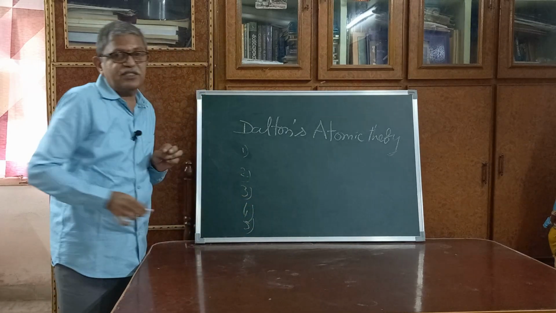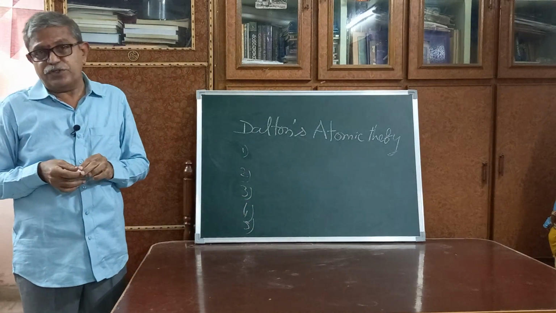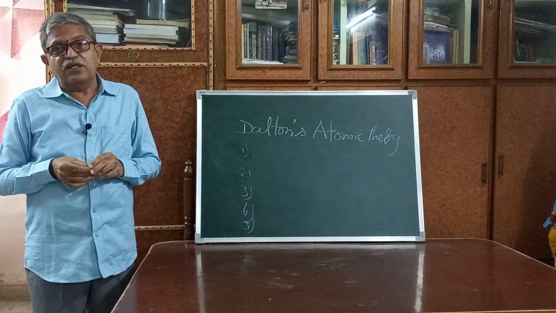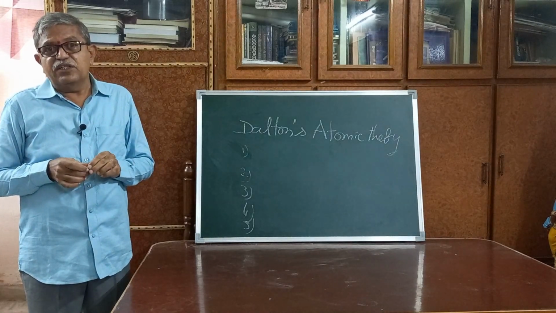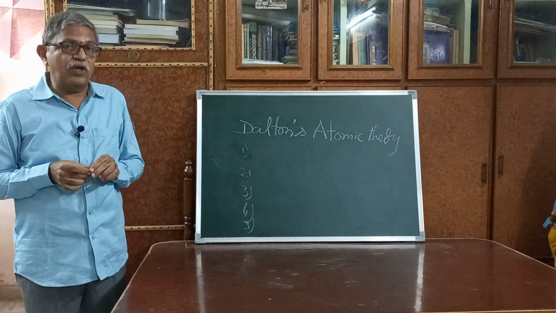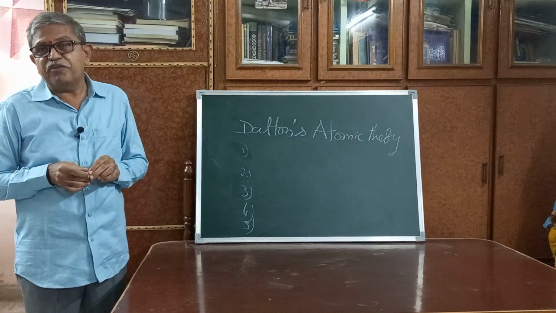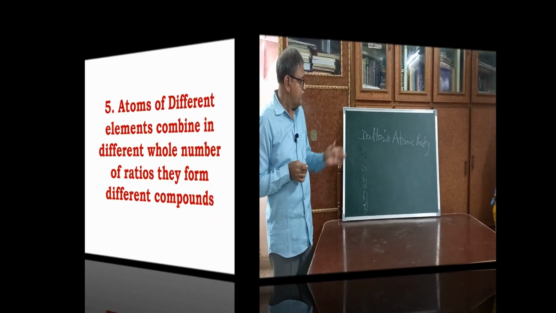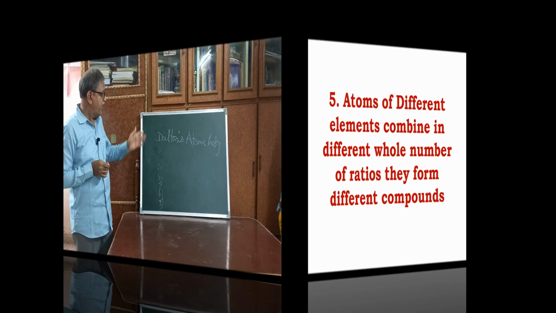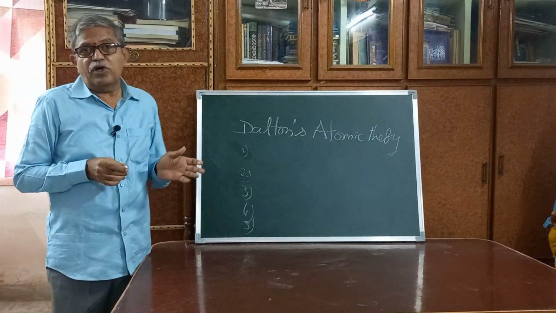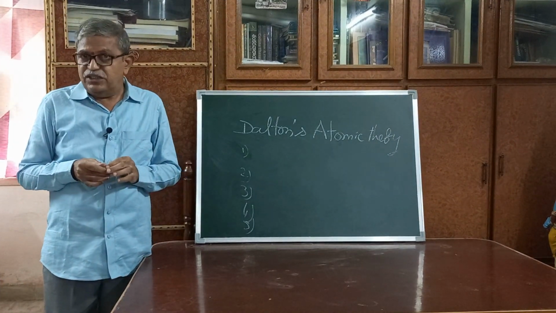The fifth postulate is the formation of different compounds. When atoms of different elements combine in simple or whole number ratios, they can form different types of compounds. So these five are the postulates of Dalton's atomic theory.